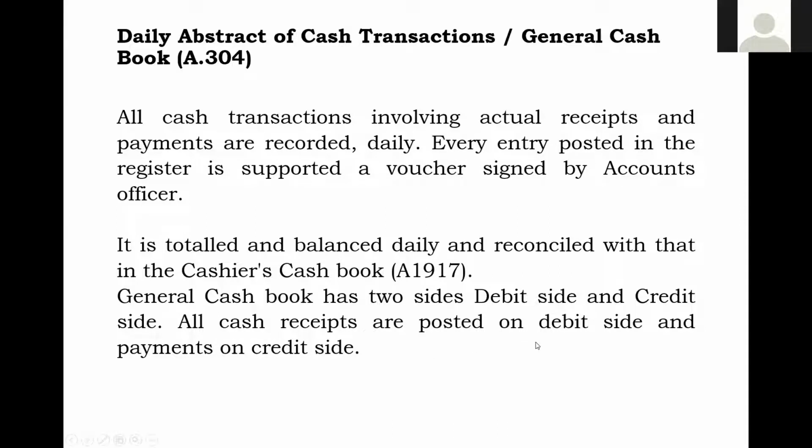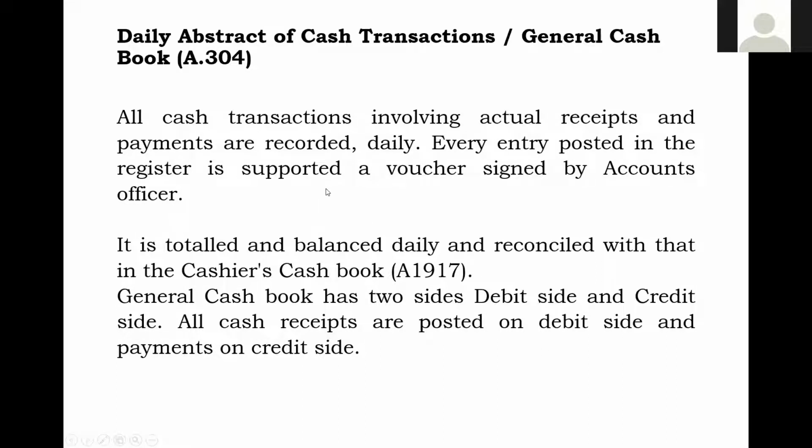So debit side, all cash receipts, and credit side, all cash payments. That means by this time you will understand that in all CO7s, whatever payments we make, that payment part will go to the credit side. Suppose in the CO7 some recovery is there, it will go to the debit side, that is the receipt part.